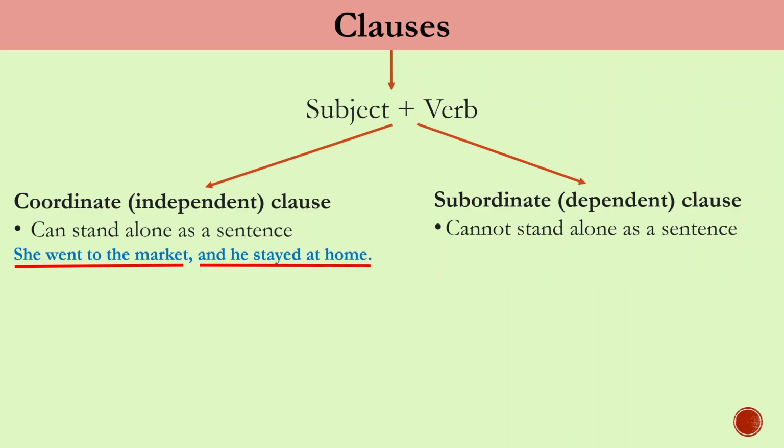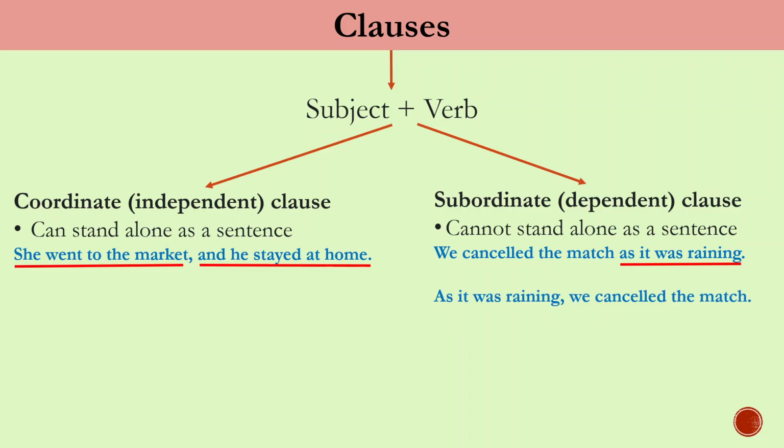But if we look at the sentence "We cancelled the match as it was raining," "we cancelled the match" is an independent clause, followed by "as it was raining," which is a subordinate clause that cannot stand alone. If we rewrite the sentence as "As it was raining, we cancelled the match," the independent clause is "we cancelled the match," and as it begins with the dependent clause "as it was raining," we have a comma after the subordinate clause.